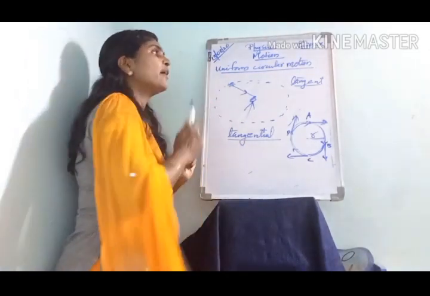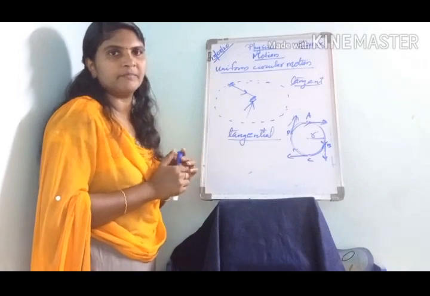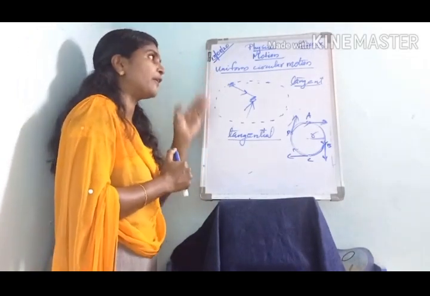These are examples of uniform circular motion.